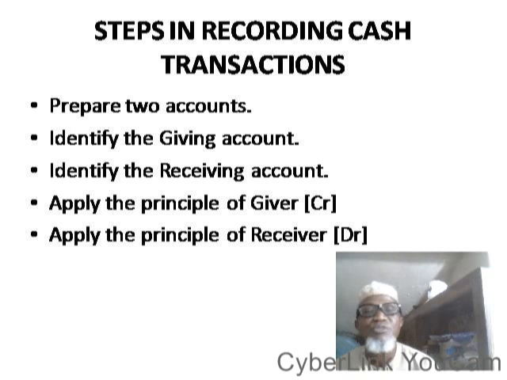We now move on to the steps in recording cash transactions. We have two kinds of transactions: cash transactions and credit transactions. Cash transactions are transactions that involve payment immediately, the moment the transaction takes place.